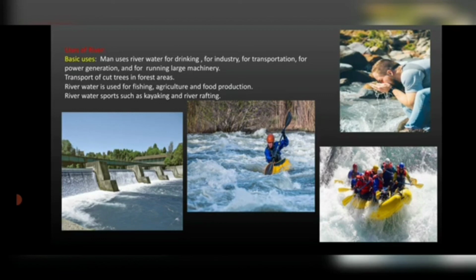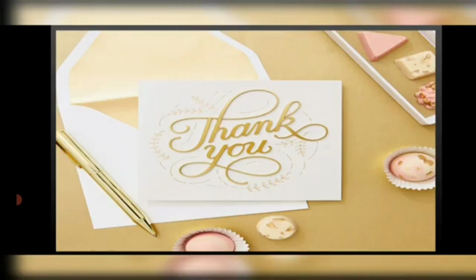Now, even sometimes a fast sailing boat called a kayak is used in the rushing water. Now, if you go to Shimla or Kullu Manali side, okay, you can see there are various sports activities which take place. That is river rafting, kayaking, which take place because these rivers have fast flowing water, right, and also they are wide. So various activities can also take place in the river. So we have seen how the river is important to us. Okay, thank you.